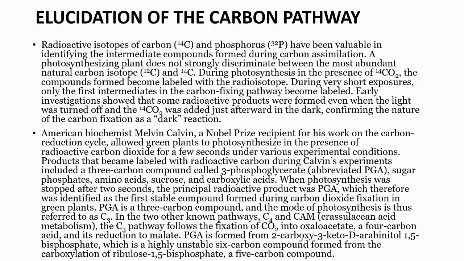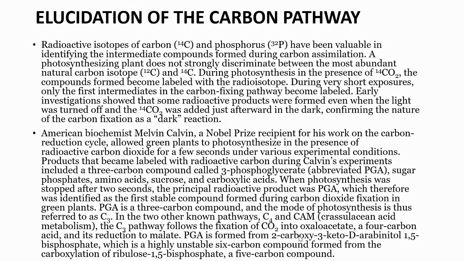American biochemist Melvin Calvin, a Nobel Prize recipient for his work on the carbon reduction cycle, allowed green plants to photosynthesize in the presence of radioactive carbon dioxide for a few seconds under various experimental conditions. Products that became labeled with radioactive carbon during Calvin's experiment included a 3 carbon compound called 3-phosphoglycerate, sugar phosphate, amino acid, sucrose, and carboxylic acid.